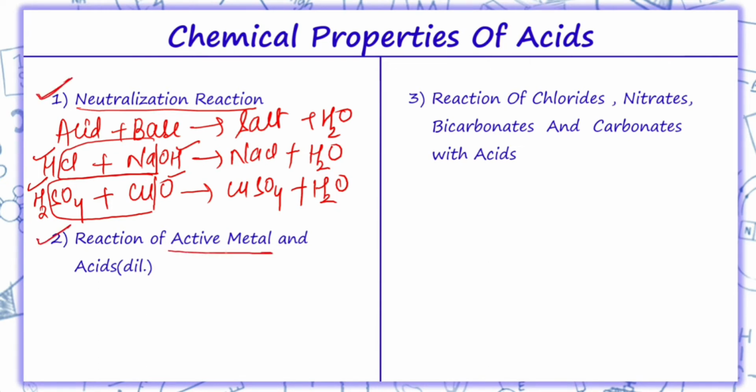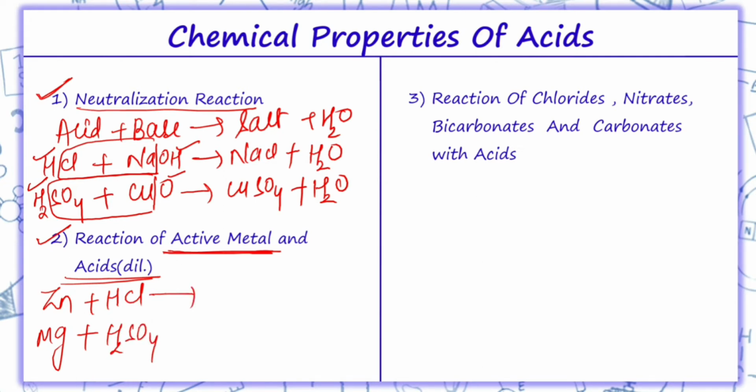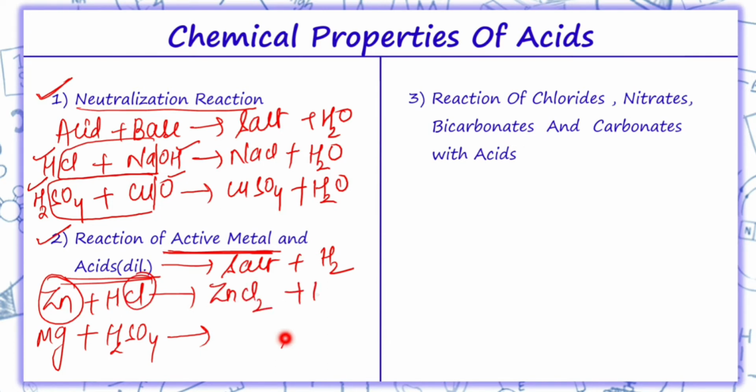Second, reaction of active metal with acids. For example, I have zinc and acid HCl. Again I will take Mg as active metal and acid H2SO4. Now what happens when an active metal reacts with acid? They give salt plus hydrogen gas is released. So here we will get salt ZnCl2, and this hydrogen gas is released.